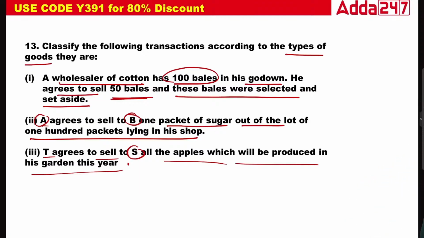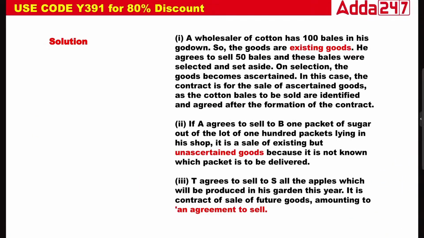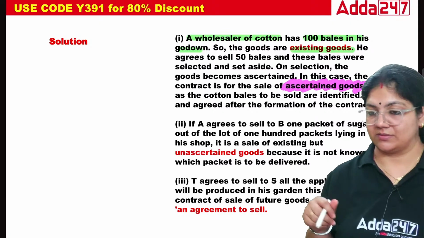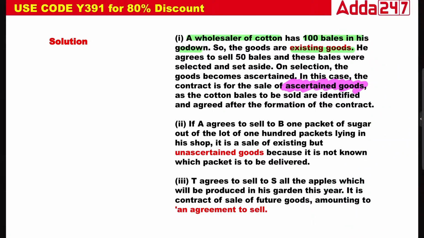So here, class, you can see the question. See the first one: a wholesaler of cotton has 100 bales in his godown. So the goods are existing goods. Since they are existing, this is called certain goods because they are specific and defined. If A agreed to sell to B one packet of sugar out of the lot of 100 packets lying in his shop, it is a sale of existing goods, but it is called unascertained goods because they are not defined. And this is the future one, so that's why it is called an agreement to sale.